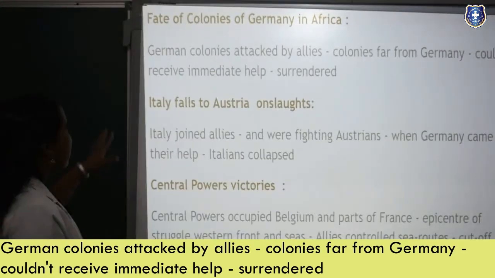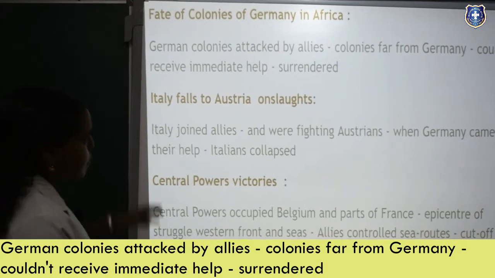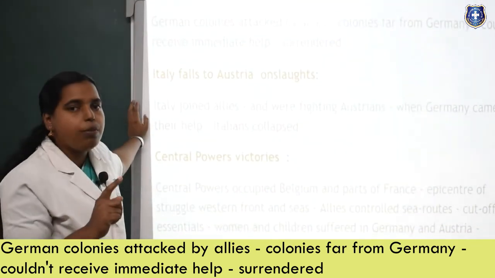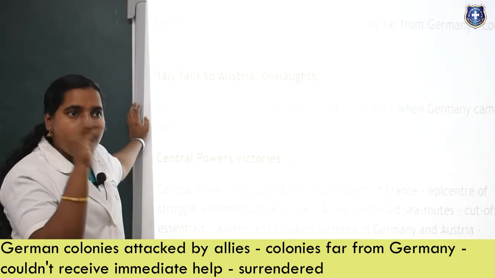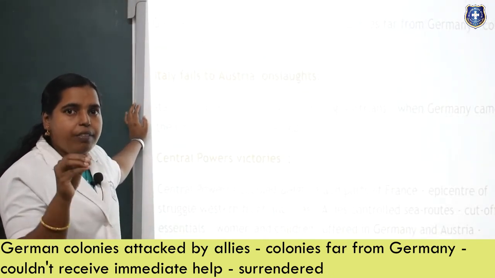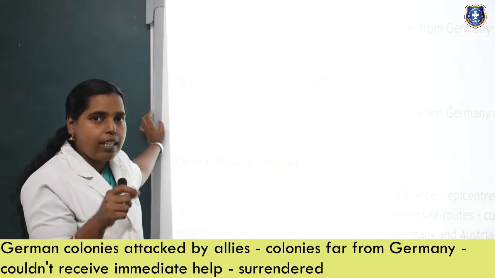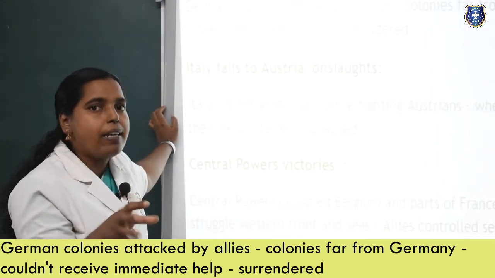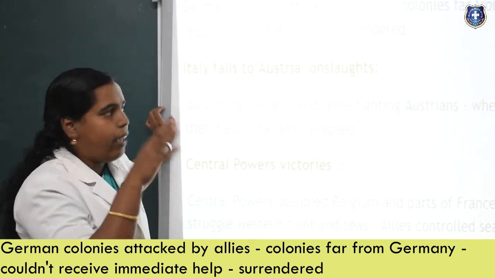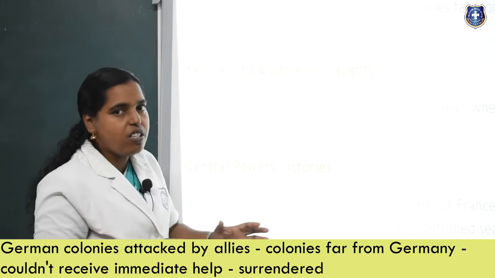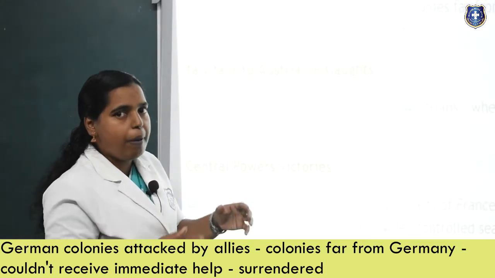Next one is the fate of the colonies of Germany in Africa. If you see the previous map in the causes of the war, you can see Africa was partitioned by each and every powerful country. Germany had a small part, the USA had a small part, everyone had a small partition in Africa. The whole continent was not taken under control by anyone.